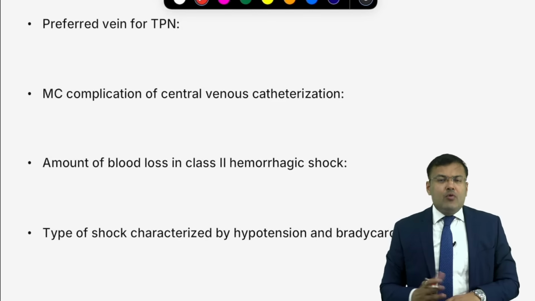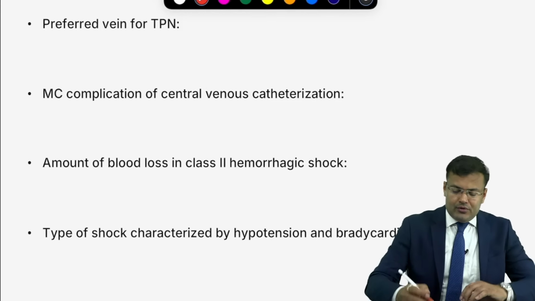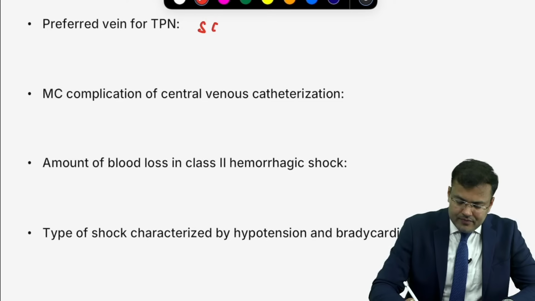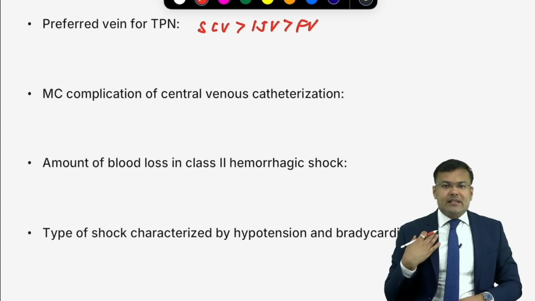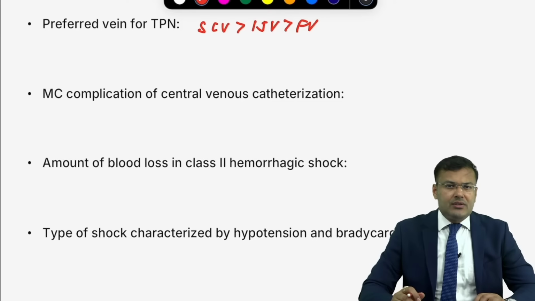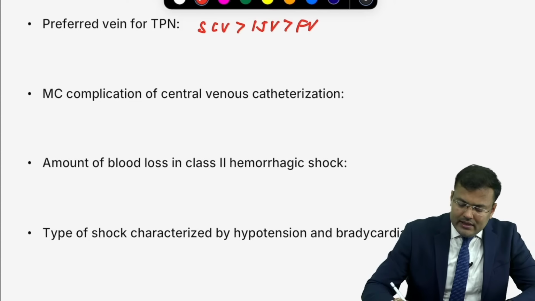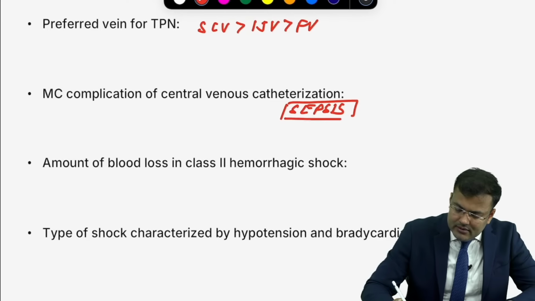Next question. What is the preferred vein for TPN? All of you know, it is the subclavian vein followed by the internal jugular vein followed by the femoral vein. Suppose you go for central venous catheterization. What is the most common complication? Tell me. Catheter related sepsis.